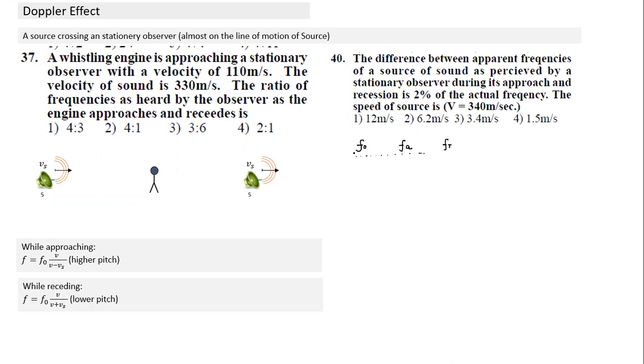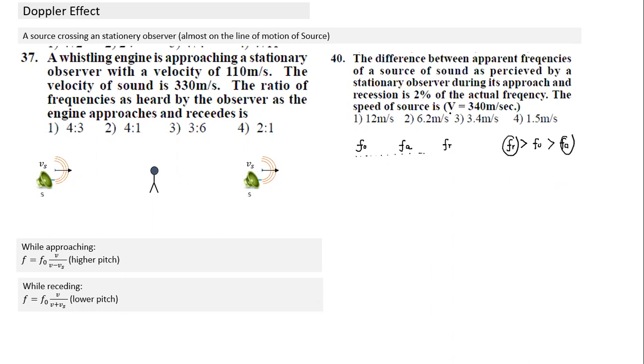If you have to arrange these frequencies in increasing order, the lowest will be FR, greater than that will be F0, and the frequency of approach will be the highest. So what is being asked here is the difference during approach and recession. It says this frequency, compared to this frequency, is higher by 2%.